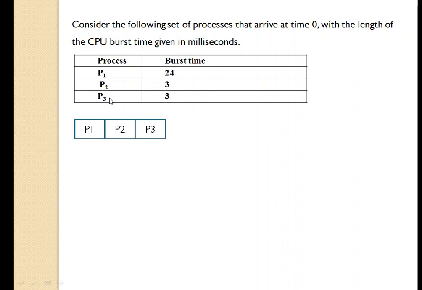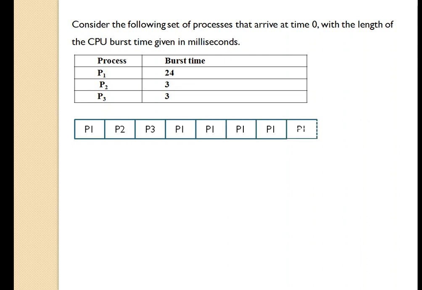Now P2 and P3 have finished their execution and terminated. But P1 still has 20 milliseconds. The first 4 milliseconds it has executed, but it still has remaining 20 milliseconds to execute. So the remaining time quantums will be given to process P1, as you can see in the Gantt chart.